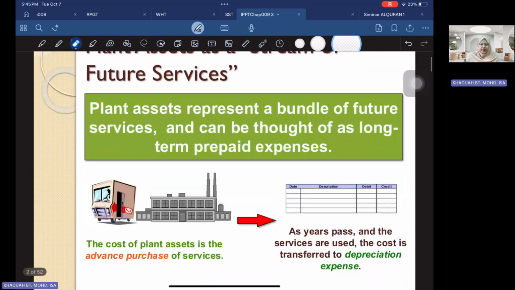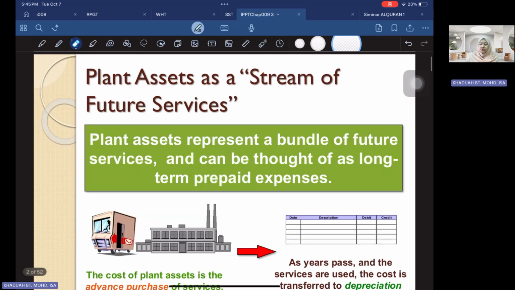So what is a plant asset as a stream of future services? In your balance sheet, under your asset, you normally have your cash, then you have account receivable, and sometimes you do have buildings, tools and equipment, motor vehicles. So these are what we are referring to as your plant asset. It represents a bundle of future services and can be thought of as long-term prepaid expenses.